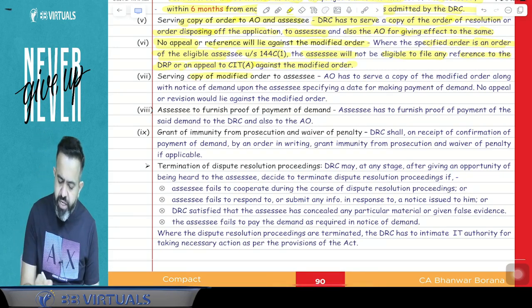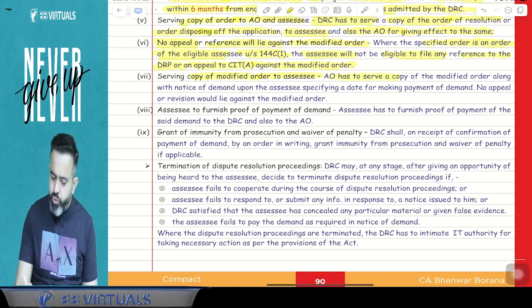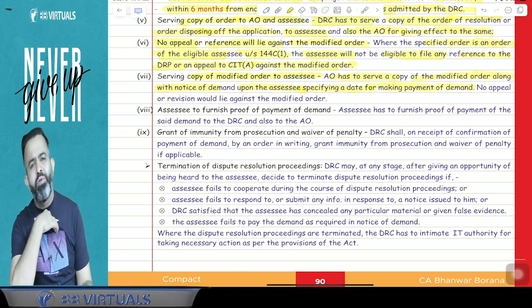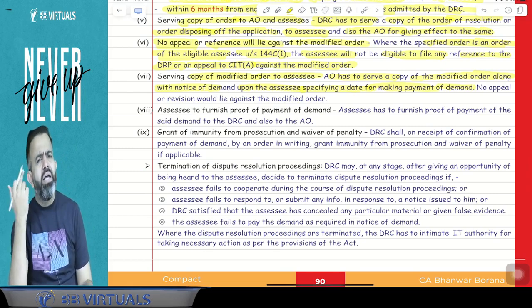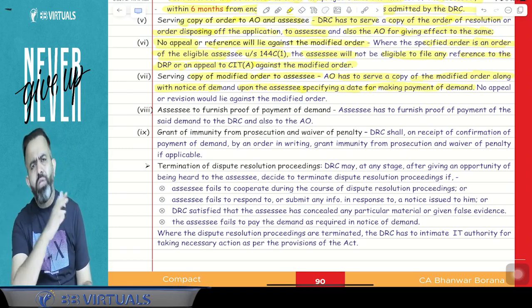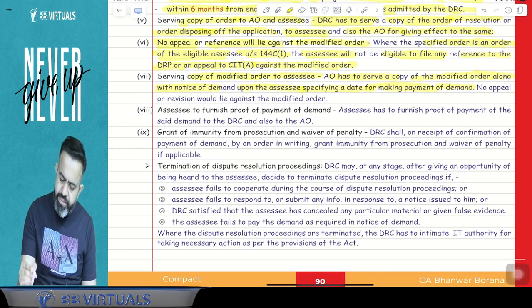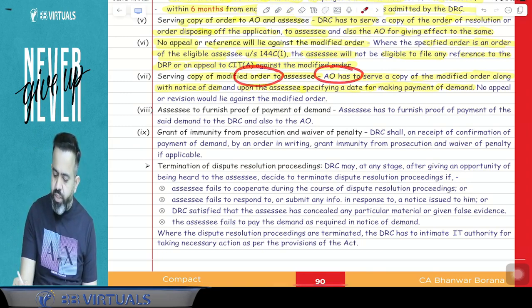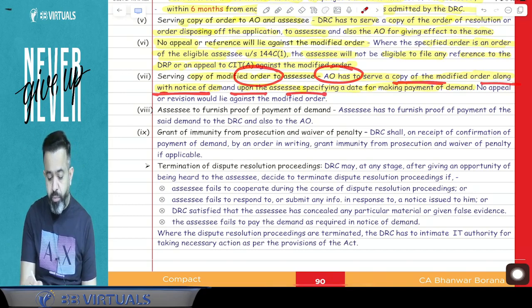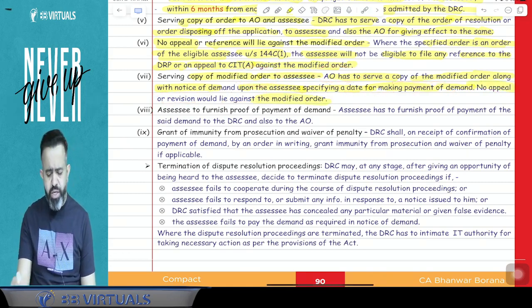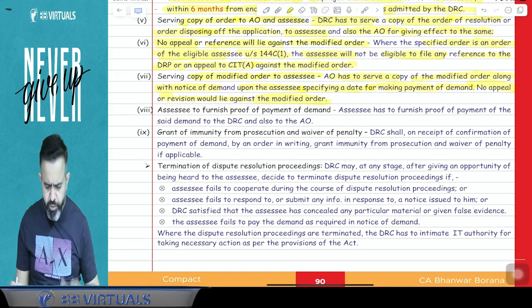Now, next part: serving a copy of the modified order to the assessee. AO has to serve the copy of the modified order along with the notice of demand upon the assessee, specifying the date for making the payment of the demand. Suppose they have not reduced the variation, but they have given immunity in the penalty or prosecution. According to the earlier variation there was a demand, so you have to pay the demand. So this point says that AO has to serve a copy of the modified order along with the notice of demand, specifying the date for payment, and no appeal or revision would lie against the modified order. I already told you that against the modified order, you cannot file any appeal or revision.